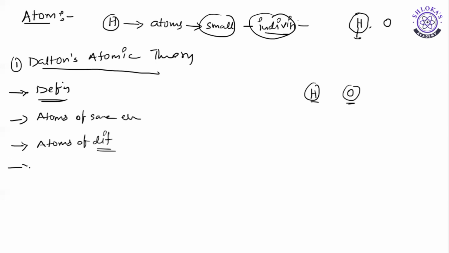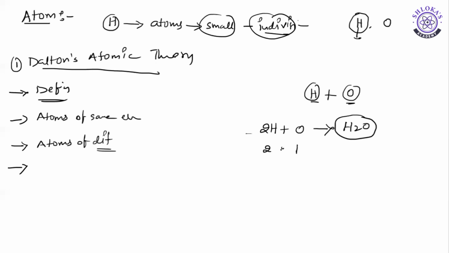And fourth point, I am taking two atoms of different elements, and these are combining. That means two hydrogen atoms and one oxygen atom are combining to give one new compound, which is called water molecule. Now tell me here, in order to form one molecule of water, here we require 2 moles of hydrogen and 1 oxygen.